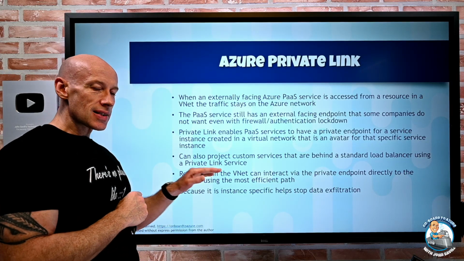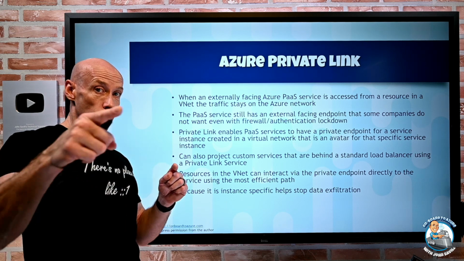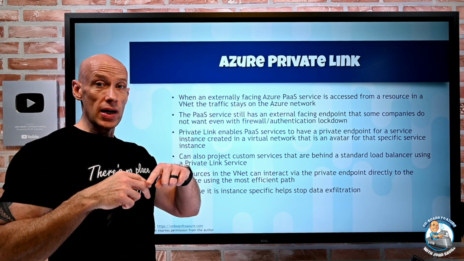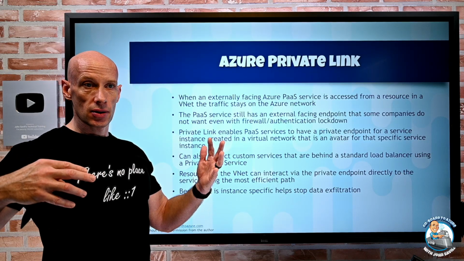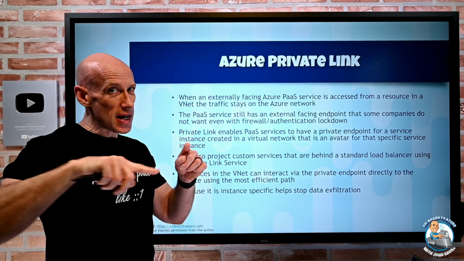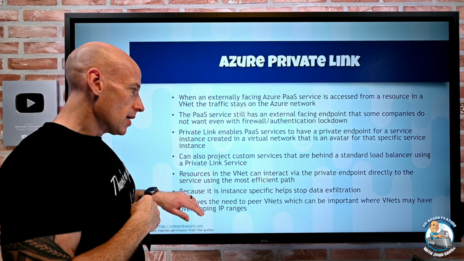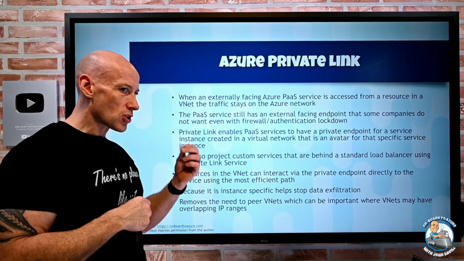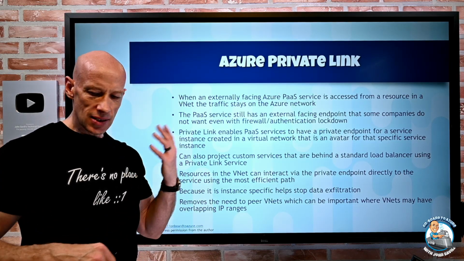Because it is instance level, it also helps with data exfiltration, because now I could say, hey, I only have private endpoints to these 2 storage accounts, and my network security group could block the service tag for storage. Because remember, the private endpoint is not in the IP range of that. So then I can still go and get to them. This also can solve the problem if I want to use a service from a different virtual network. I don't have to peer them anymore. So let's look at this.